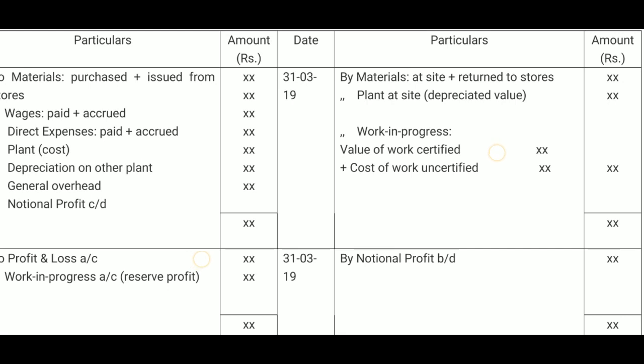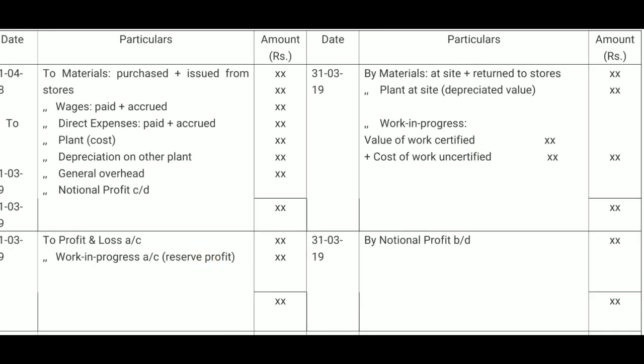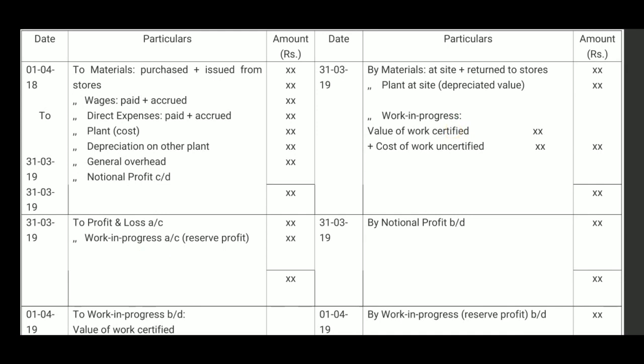Both are shown on the credit side. As already explained, the net amount will indicate the amount of material used for this contract.